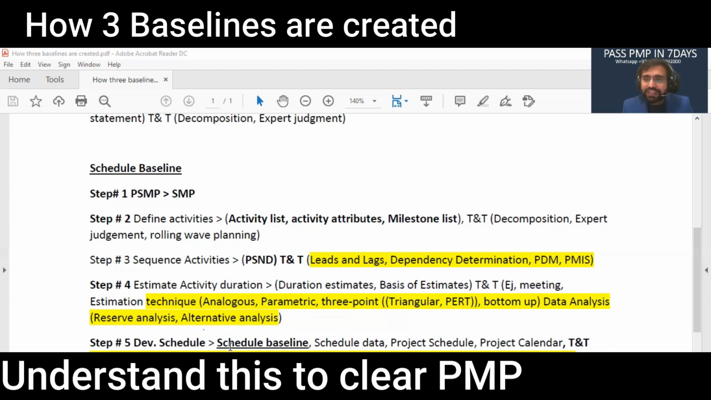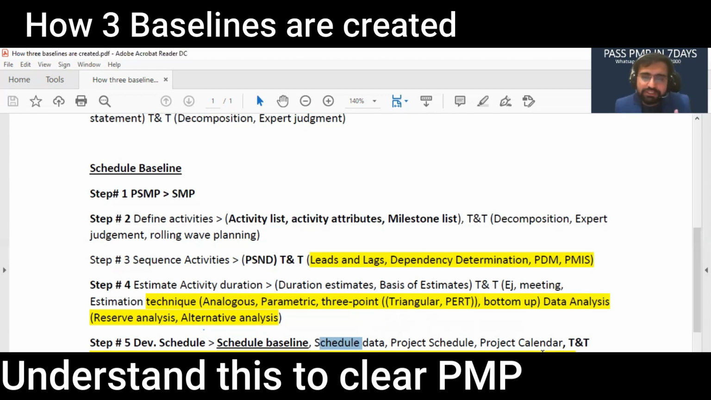And we get here the schedule baseline. We are getting schedule baseline, schedule data, project schedule, and project calendar. Four major outputs. The most important is the schedule baseline, then project schedule, schedule data, and project calendar. We are using schedule compression here. Fast tracking is making activities parallel which were before in series, and as a result, risk is increased. Adding resources, that is crashing. As a result, cost is increased. These are two types of schedule compression.